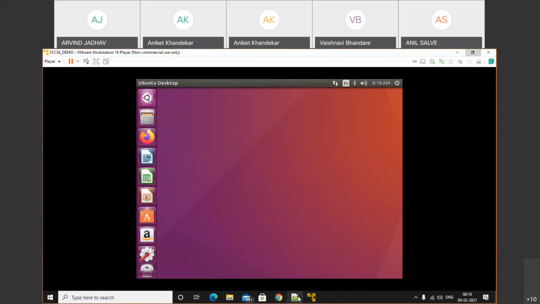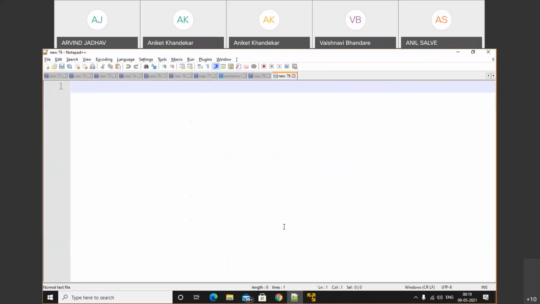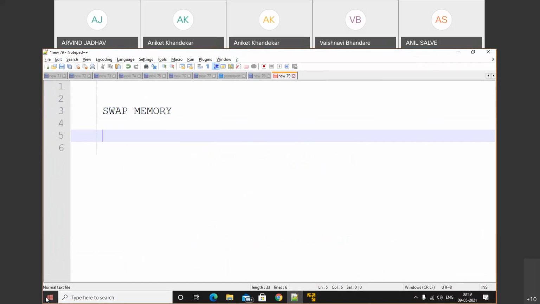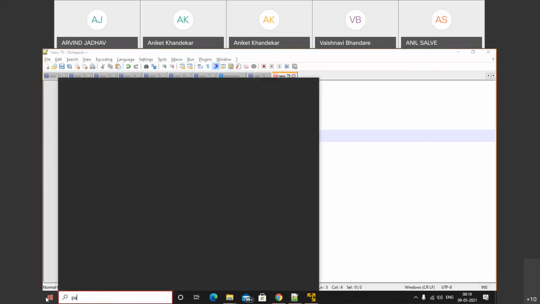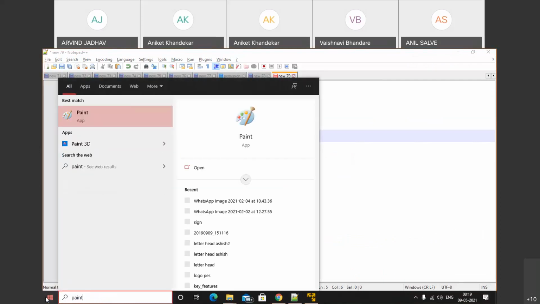So let's start today's session. In that, we will discuss swap memory, an important chapter in the Linux operating system. First of all, we'll discuss what swap memory is in the form of some example. After that, we'll do the practical.